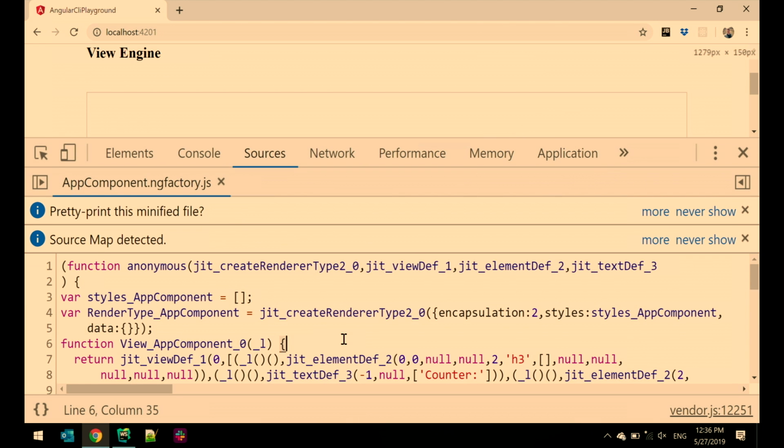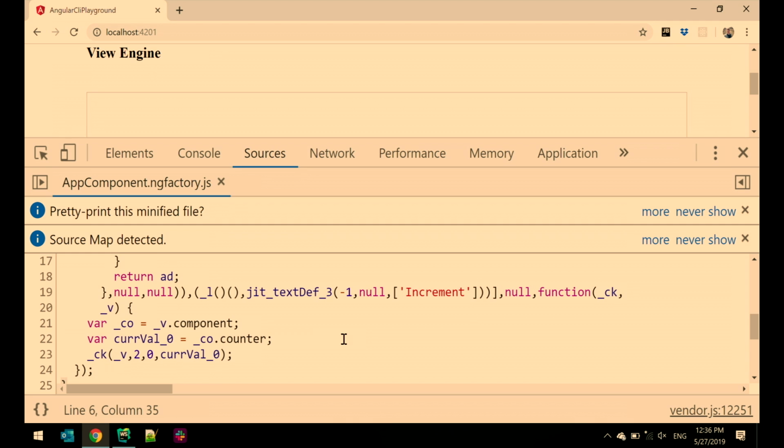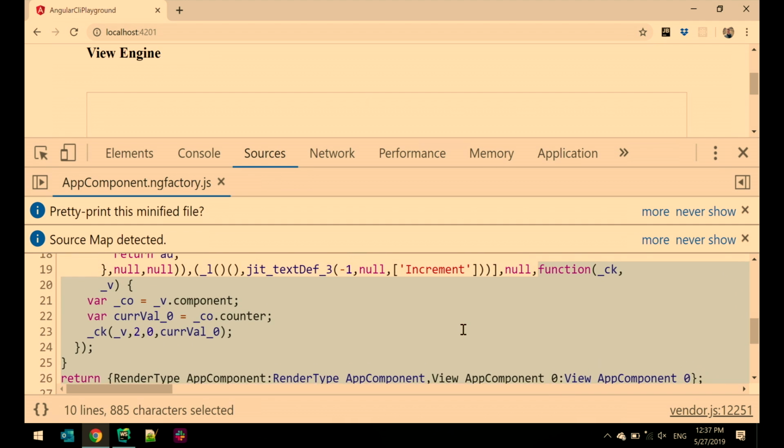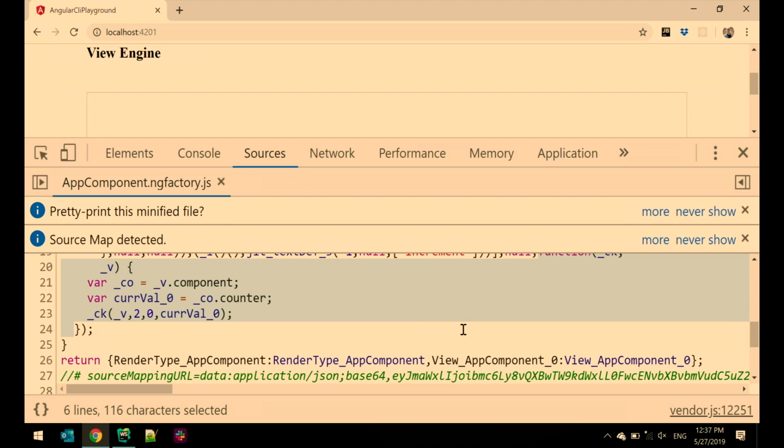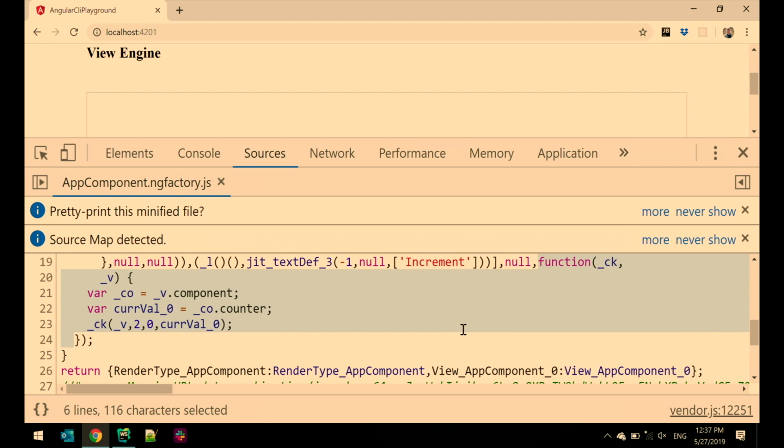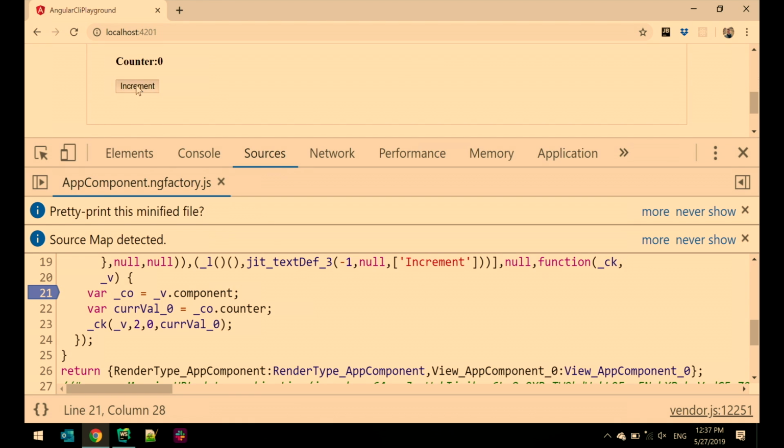And here we need to find the last function. It's called update renderer. There are some articles that I've written about how it works and what it does, but basically the main thing is the function is executed during each change detection cycle. It's being executed a lot. So we can expect that if we put a breakpoint here, and change detection is running, the code should pause here. So let's do that.